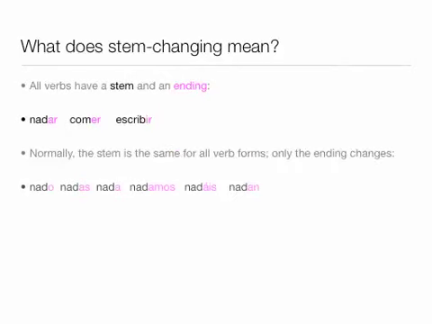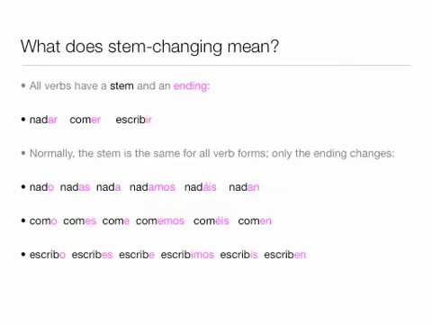As you conjugate verbs in Spanish, the stem normally doesn't change. For nadar, the stem is NAD. For comer, COM. And for escribir, ESCRIB. But the ending does change according to the subject. And the ending here is in pink.